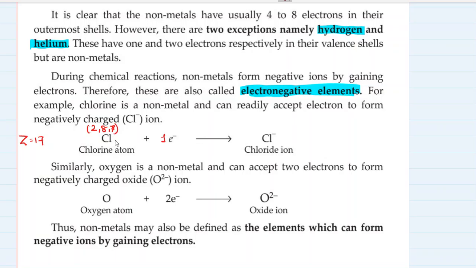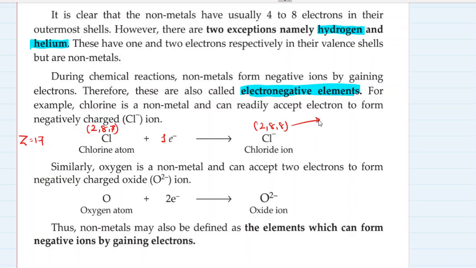So this chlorine will accept one electron in its outermost shell since its outermost shell has 7 electrons. For becoming chemically stable, for completing its outermost shell, for having a stable electronic configuration of 2, 8, 8, this atom of chlorine should have 8 electrons in its outermost shell, and for completing it, it accepts one electron and becomes a chloride ion with electronic configuration 2, 8, 8.